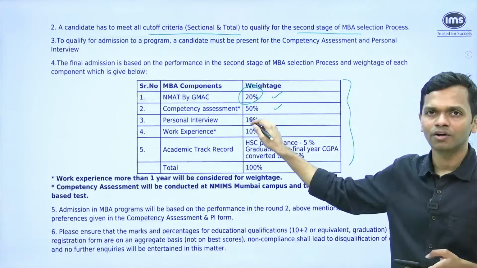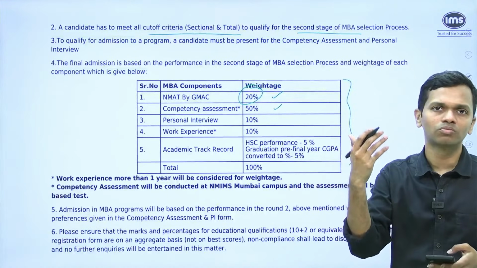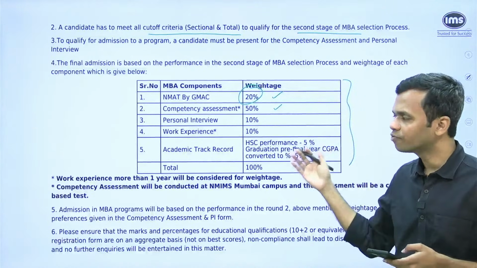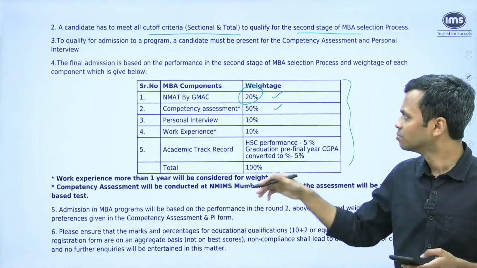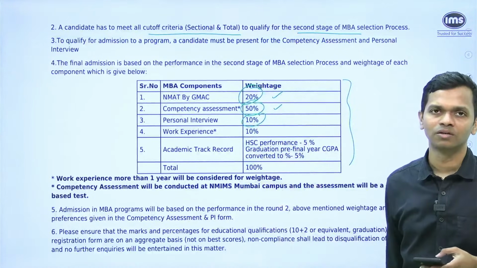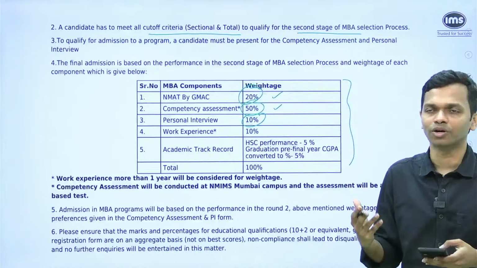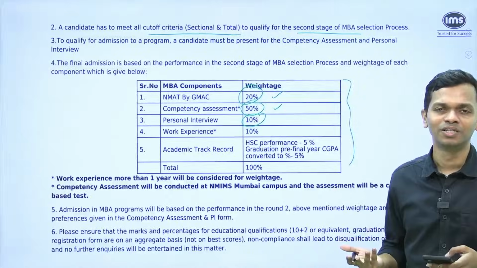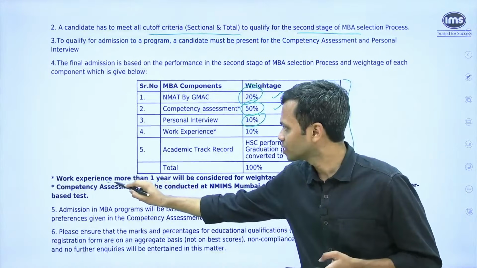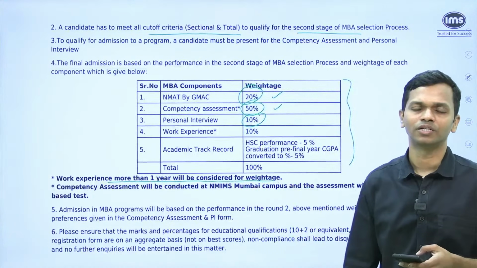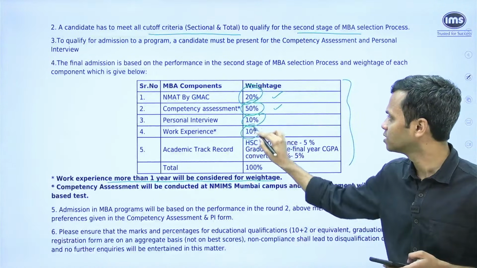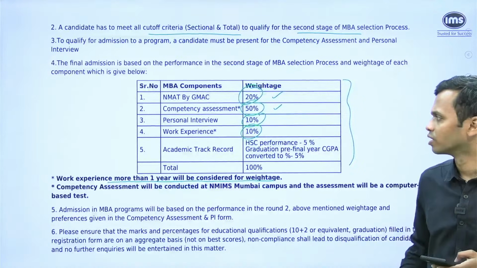But this is going to have a higher weight, which means that even if you are, let's say, at 230, till last year you had no shot at the MBA core program. But now if you're sitting at 230, you have a shot at it simply because the competency assessment has a higher weight. The personal interview has 10% weight. So competency assessment becomes extremely important. It is like 5 times more important compared to the personal interview. Work experience has 10% weight, and they have given that only work experience of more than 1 year will be considered for weightage. So anybody who is less than 1 year, you're not getting anything on that front. So the work experience is 10%, zero for people who are under 1 year of experience.